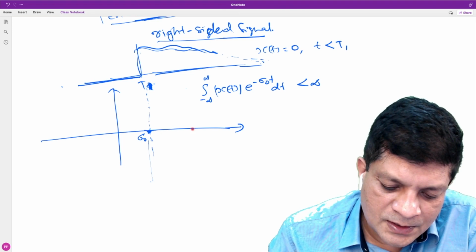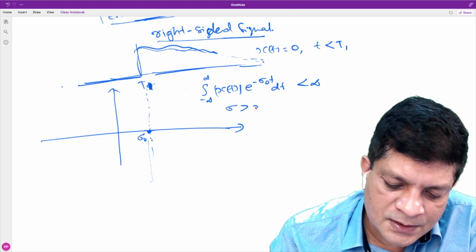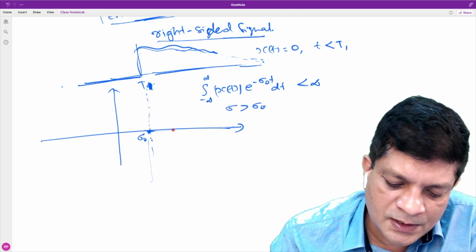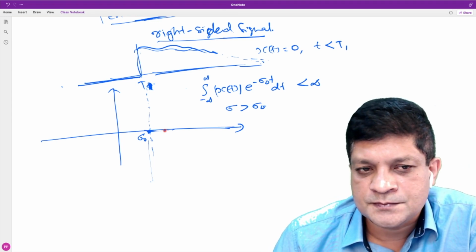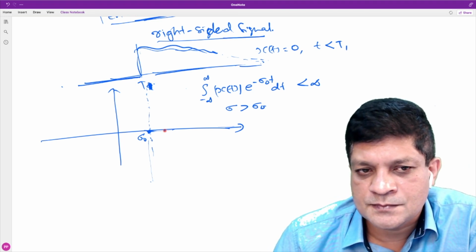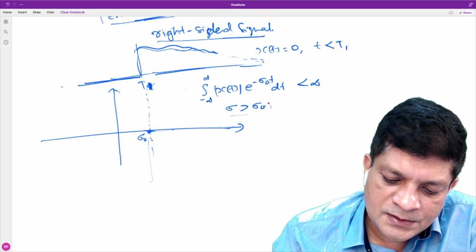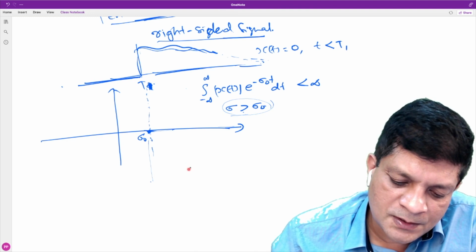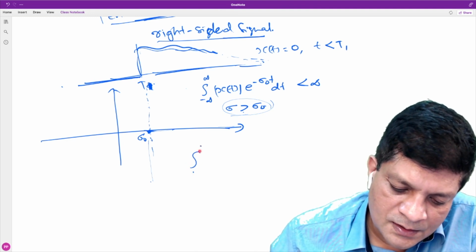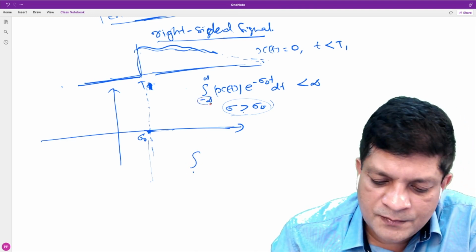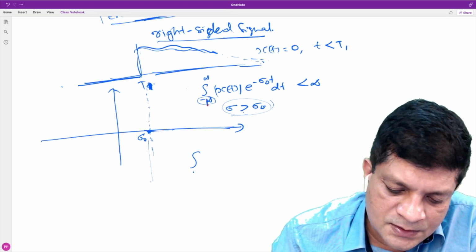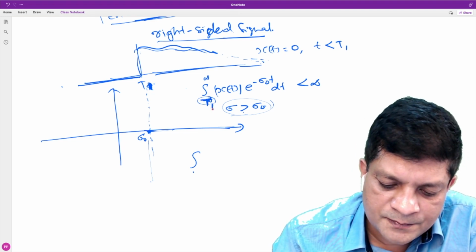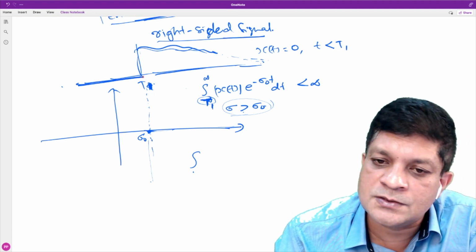Now, if we consider any point sigma greater than sigma naught, towards the right of this, what is the condition for existence of the Laplace transform at some point sigma? Since it is a right-sided signal, the lower limit is t1, because the signal is 0 up to here.